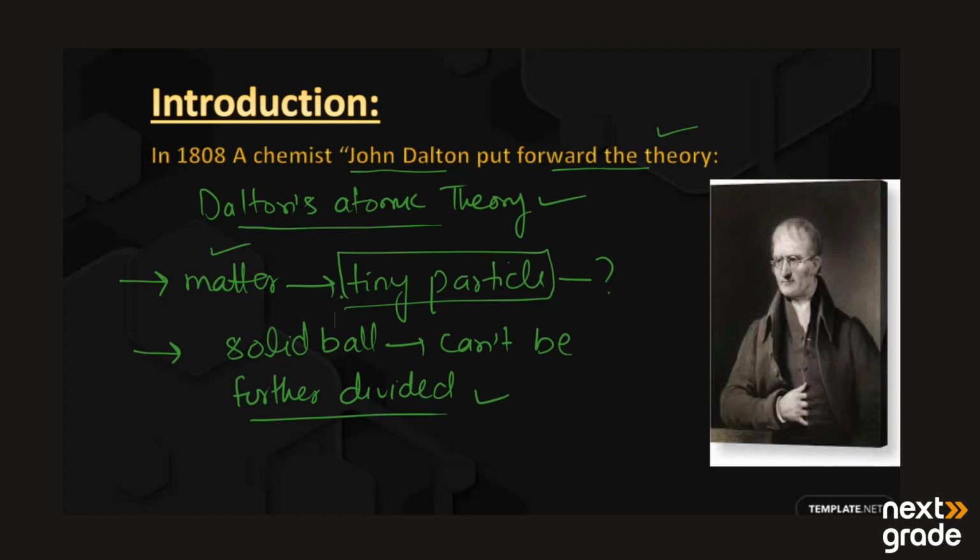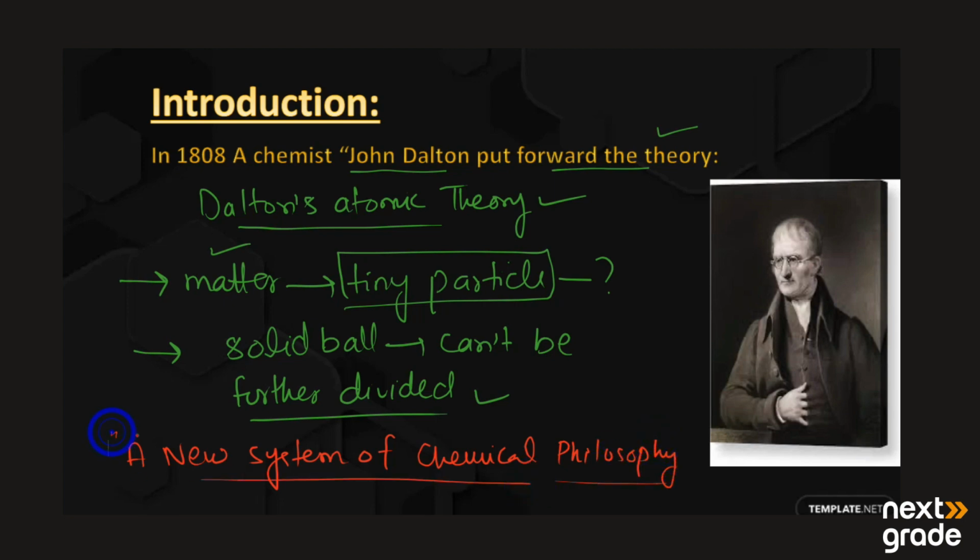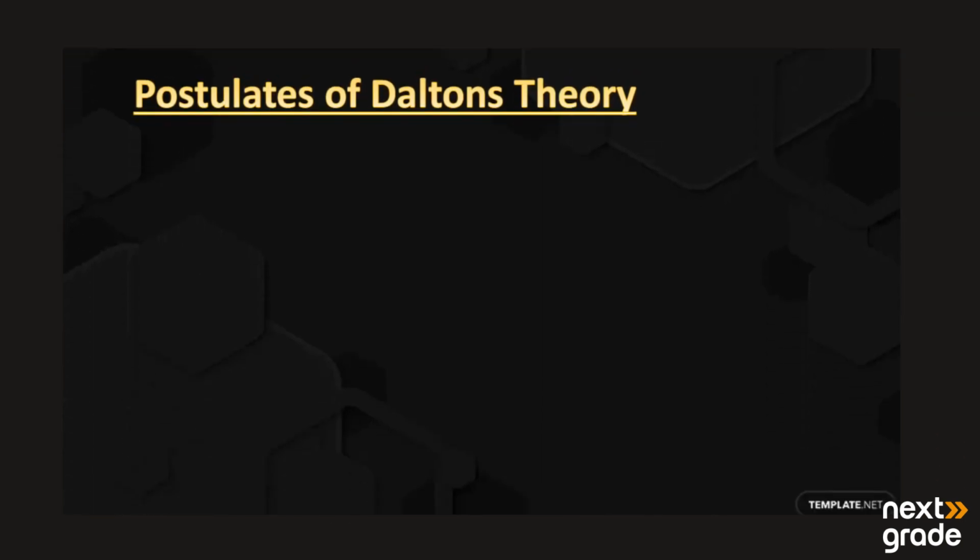After that he presented his theory, and his theory was named a new system of chemical philosophy. So, according to that, a new system of chemical philosophy was proposed by Dalton in 1808. So, let's start with the main postulates of Dalton's atomic theory.